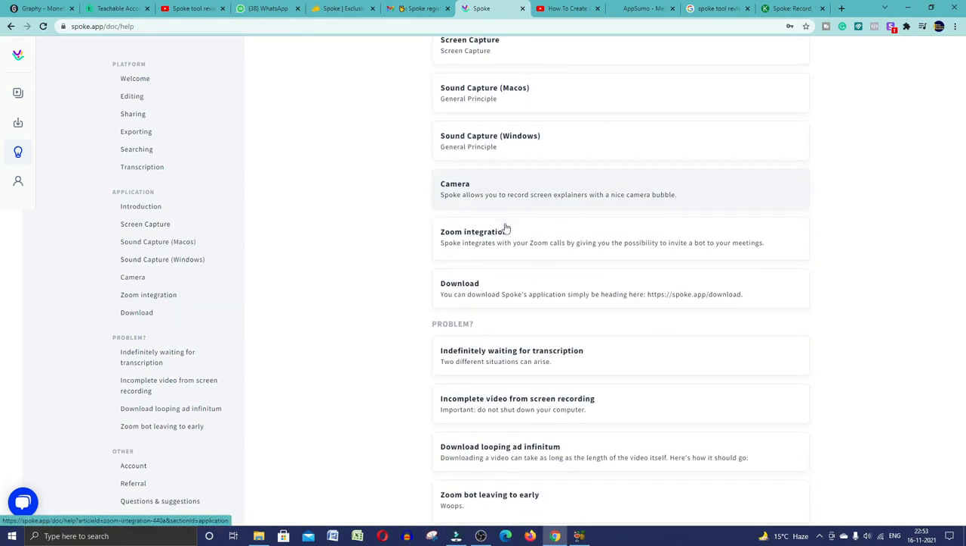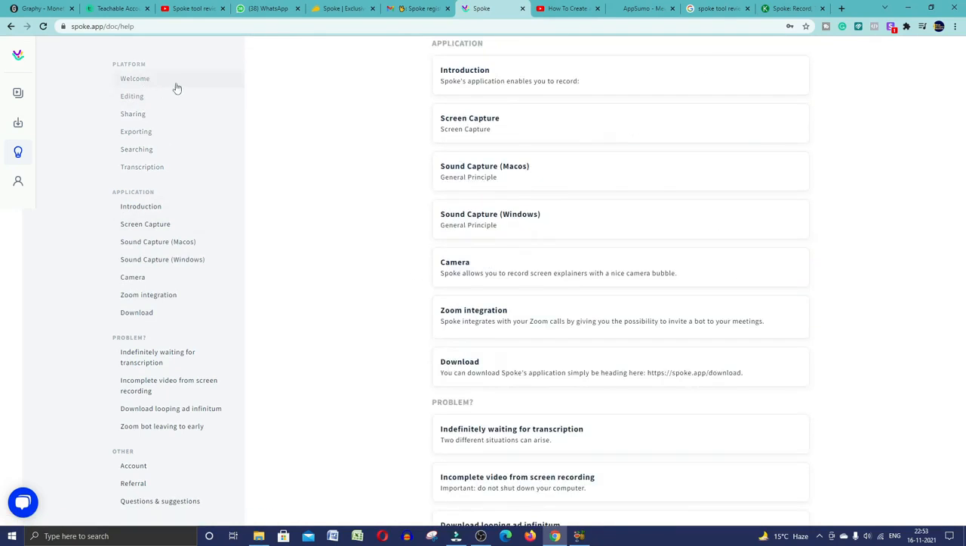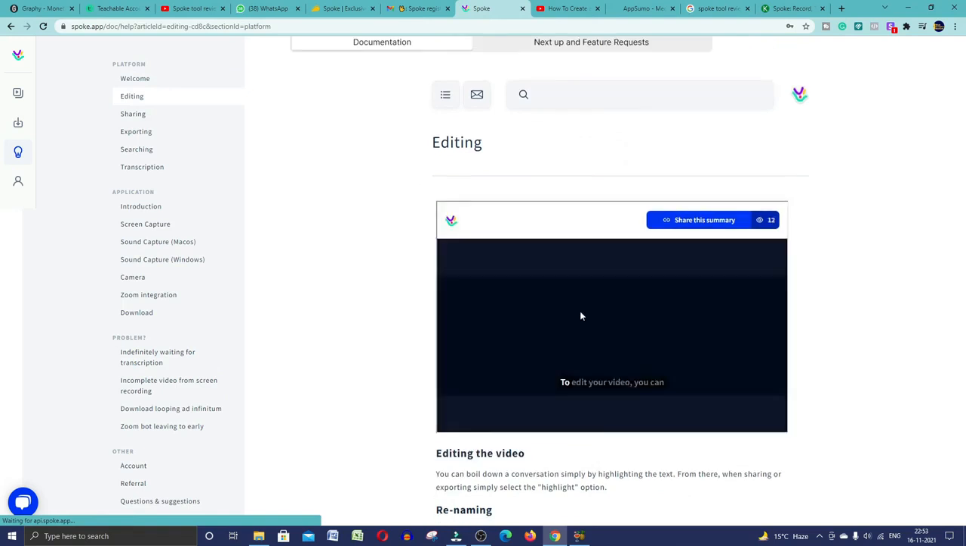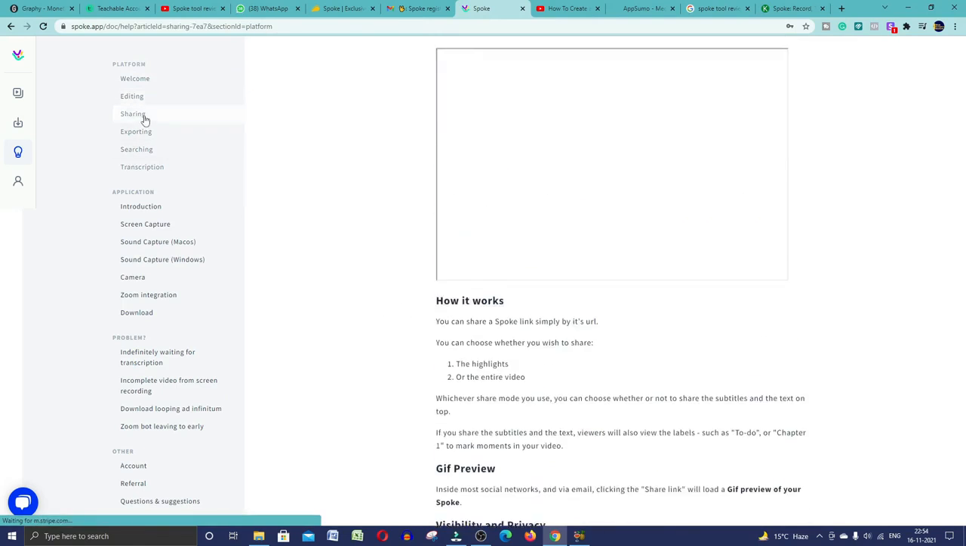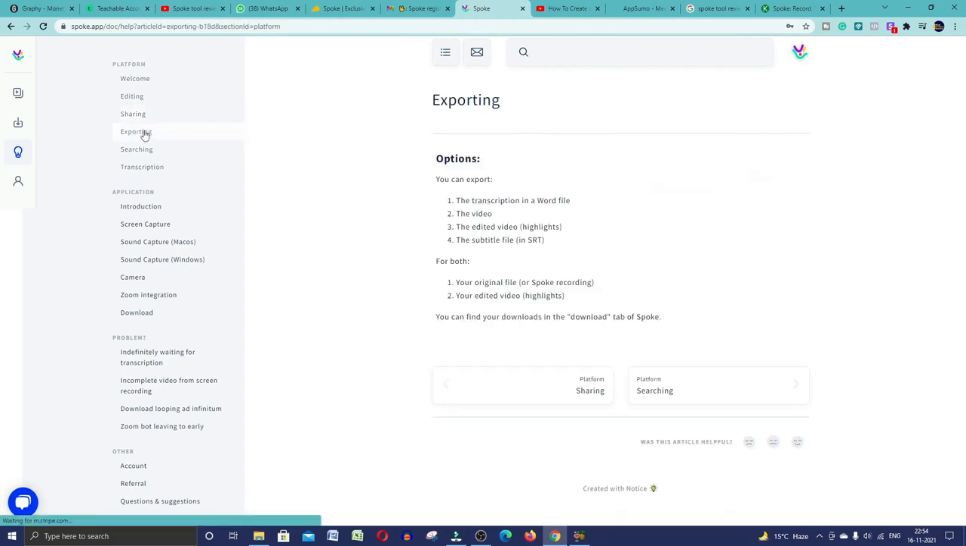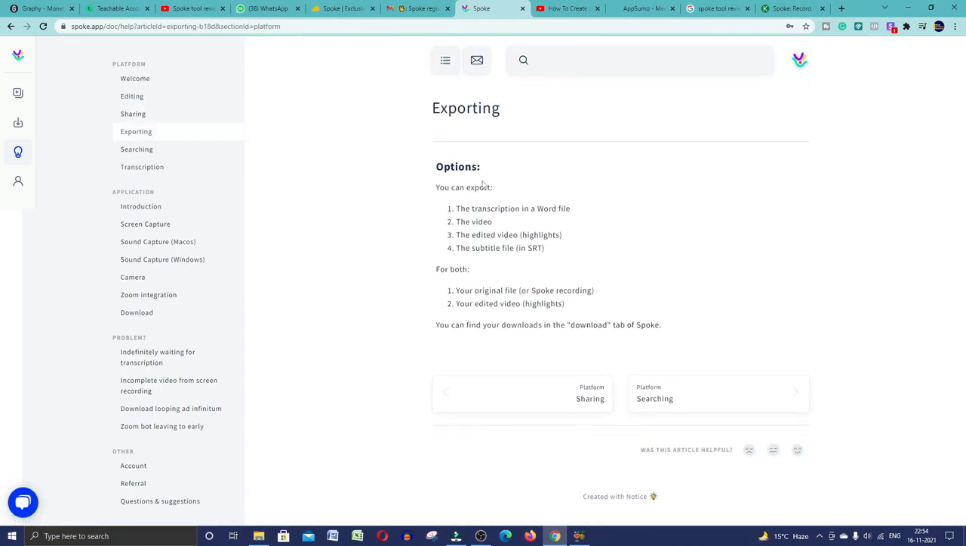Okay, all these things you will find here. Editing. Now welcome to the editing section. Here you can edit your video. In the sharing process, from here you can share your video. And if you talk about the export section, from here you can export your video.